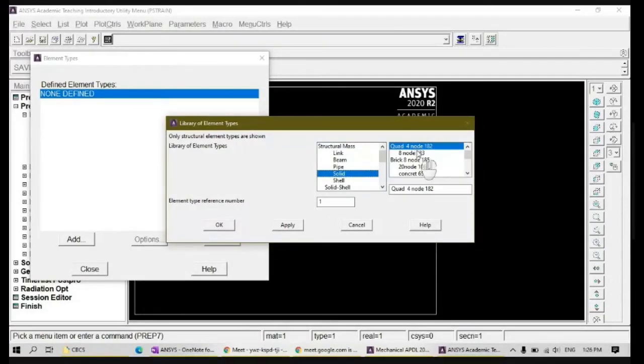So this is an isoparametric element, right? Four node. So you have 4 nodes at 4 corners, right? So that is an isoparametric element. I'll choose this. So Quad 4 node 182, right? Click OK.